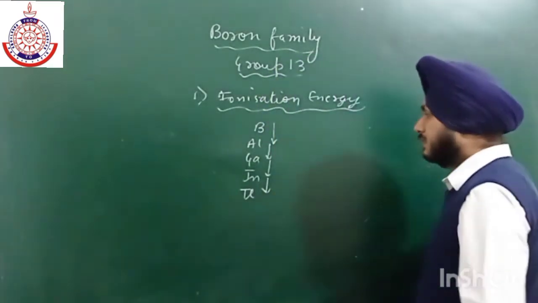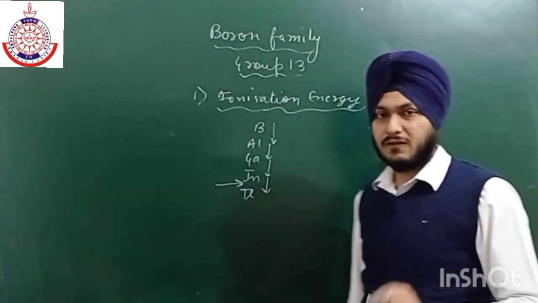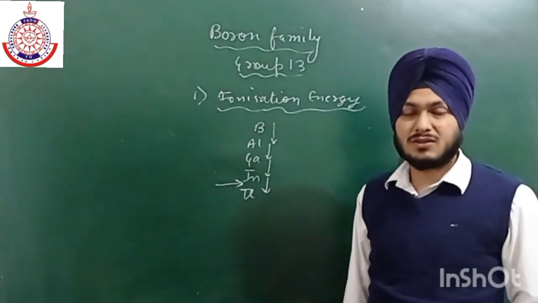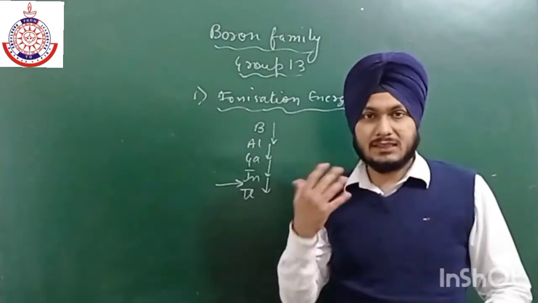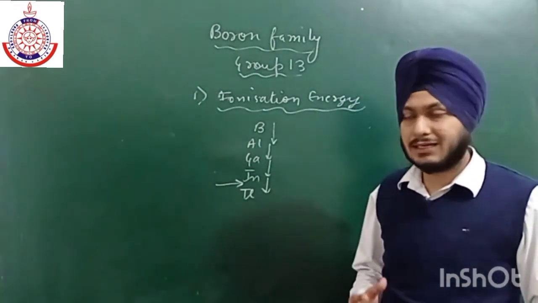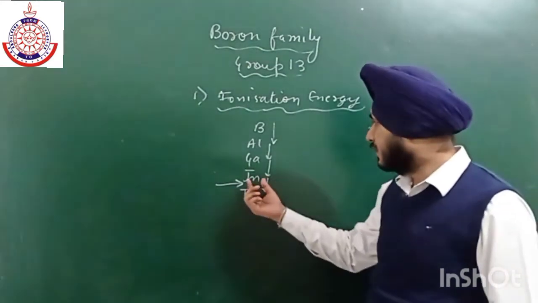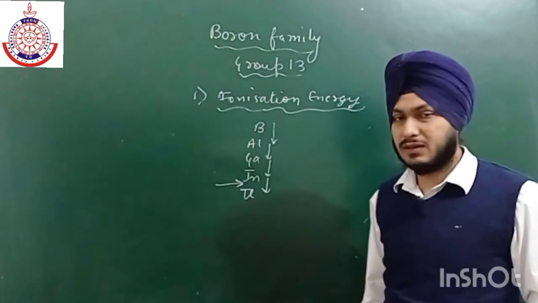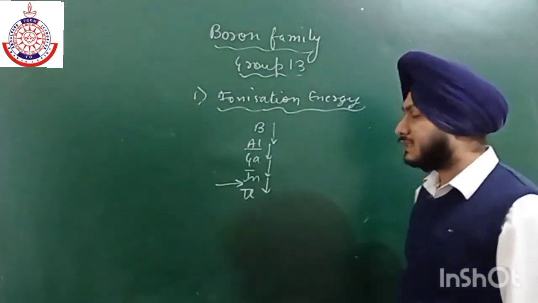The reason is the effect of f orbital. F orbital has a very poor shielding effect. That is why it is not so easy to eject electron from thallium as compared to indium, gallium, aluminium, and boron, even aluminium. So it is not easy to eject electron.